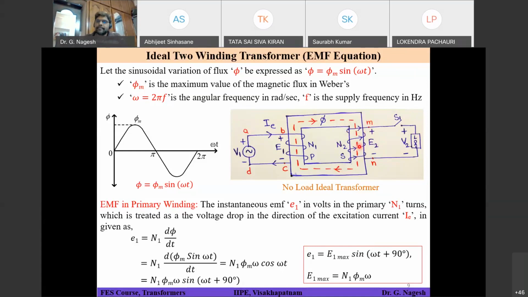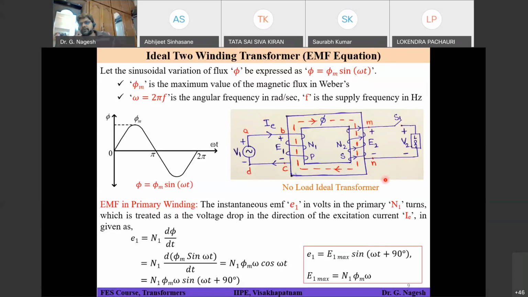Even in that scenario, it is trying to oppose, but the net current is going to be opposite. That is what is happening on your primary side. Because of that reason only, we are considering it as a voltage drop. Right. So this is with regards to polarity.